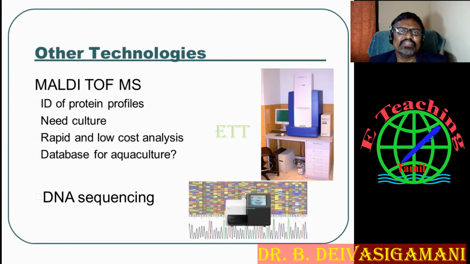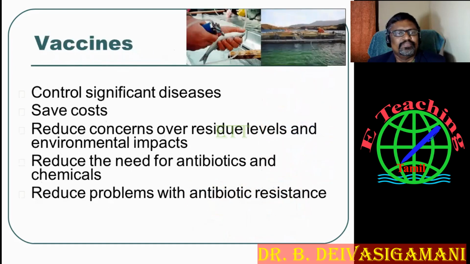You can identify the protein, whether the sample is infected or not, and easily find out the diseases. In the same way, DNA and RNA sequences also help, so your sample is genetically detected. And next you are going to see the vaccine.